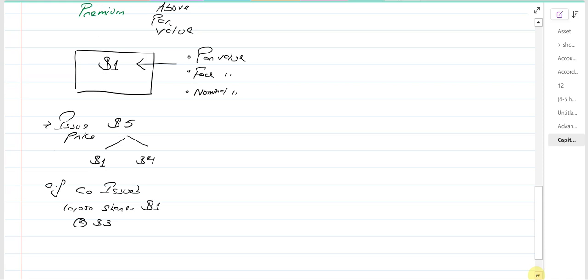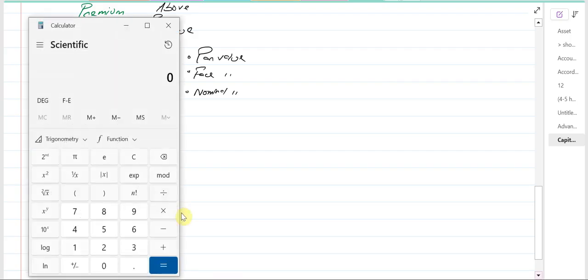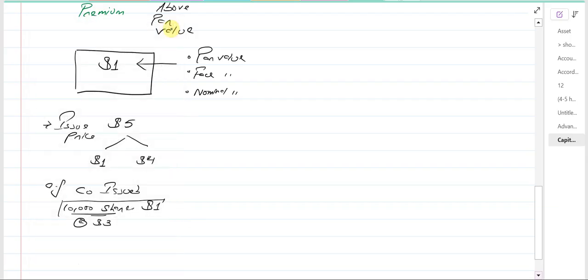When we say 10,000 $1 shares, $1 means the nominal value of the shares. And what is the issue price? It's $3. So what we are going to do, we take the 10,000 and then we multiply it by, first of all, $1, which gives us 10,000. And then we multiply it by 2, which is above par value, that gives us 20,000.